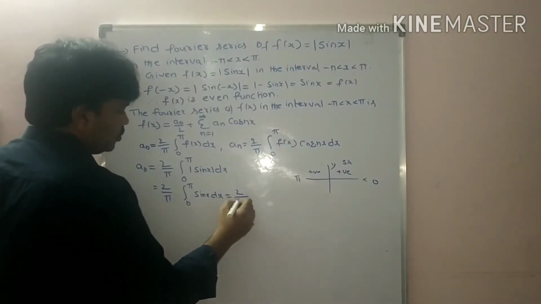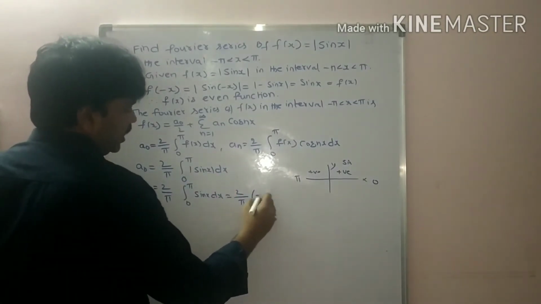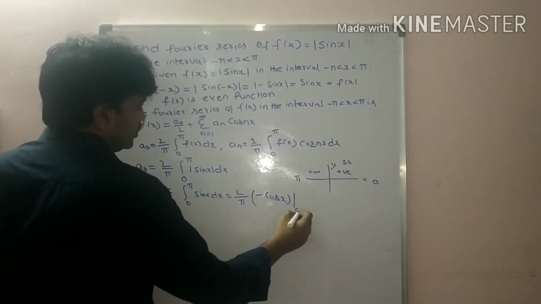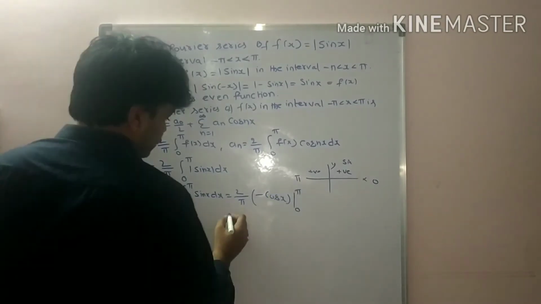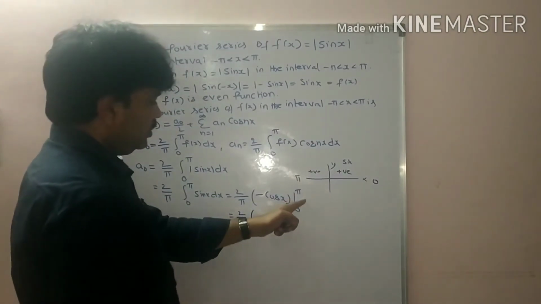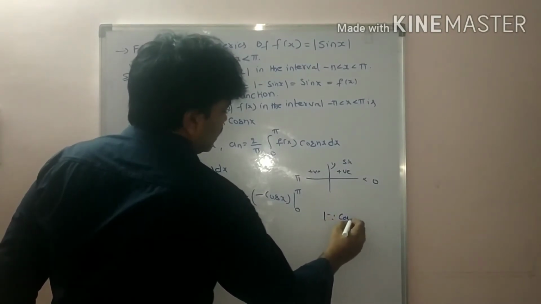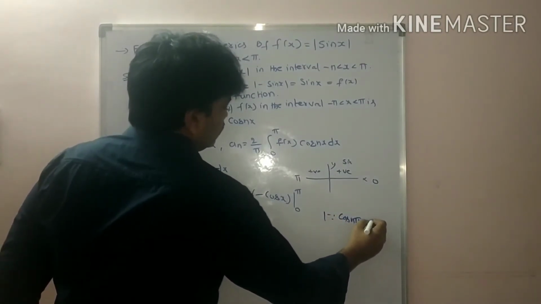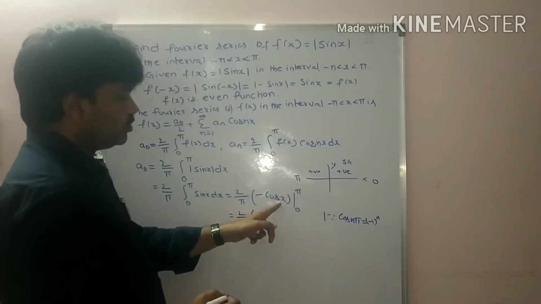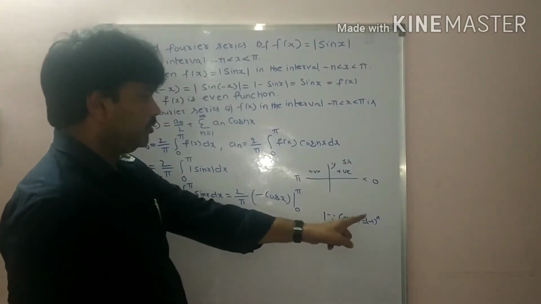That is equal to 2 by pi integral of sin x, that is minus cos x, bracket close, between the interval 0 to pi. That is equal to 2 by pi, minus cos pi, students. Since we know that cos n pi is equal to minus 1 whole power n, so cos pi value, n is equal to 1, minus 1 whole power 1.